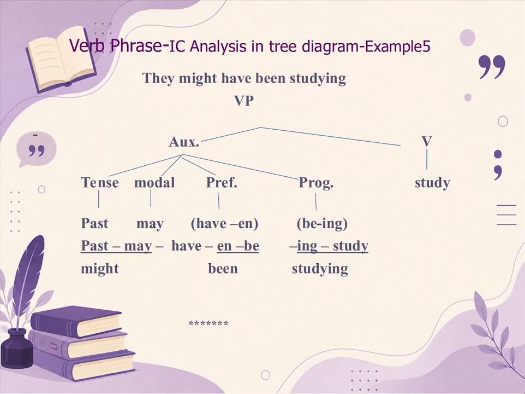And the last sentence, if we take up, it has 4 auxiliaries. They might have been studying. So if we take up might have been studying, you will divide the auxiliaries into 4. First, tense indicating past. Past of may is might. The modal auxiliary is may. Perfect auxiliary is have plus en. Be is been, and then progressive one. So might have been studying, the main verb is study.